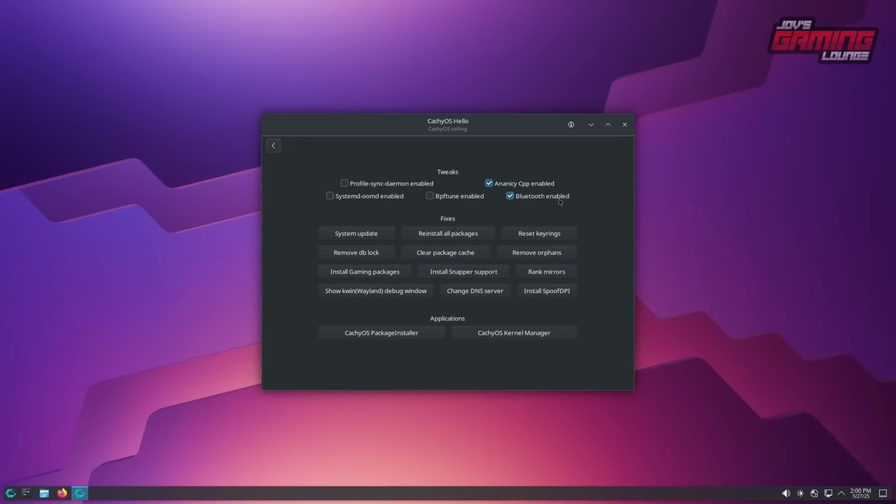Now, if you are using Bluetooth, it will be enabled by default here. This other item that's enabled by default is basically a CPU governor. It's going to let it know when to go into high power, when to go into low power, or a balance mix.